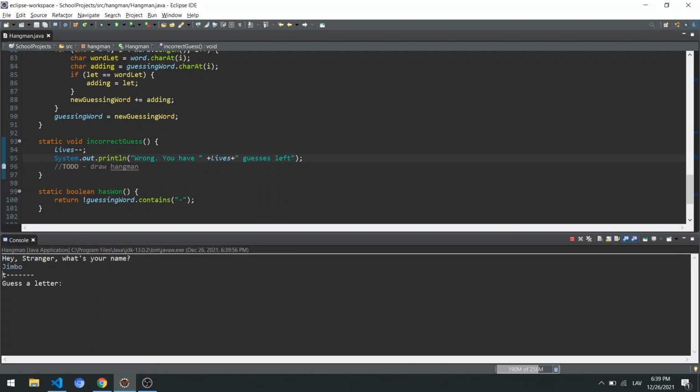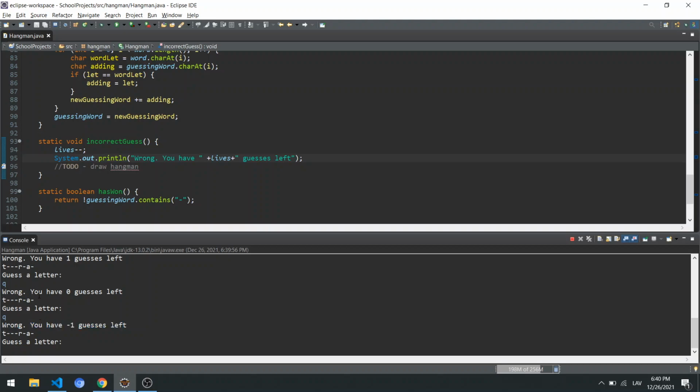And again, let's go with Jimbo. Let's go with the R, everything's fine. W, wrong, you have 4 guesses left. Let's go with the Q, wrong, you have 3 guesses left. So everything's fine. If we guess the bad ones, you have 0 guesses left. Now -1 guesses left. So something doesn't work here.